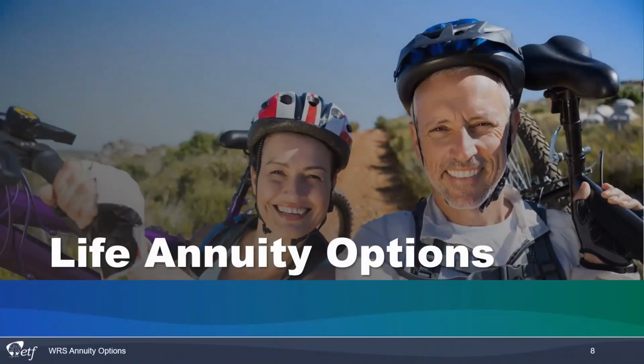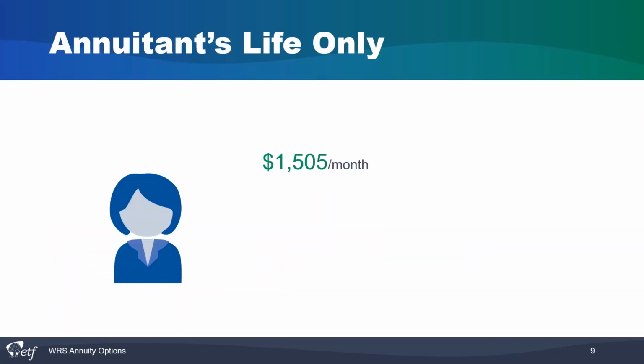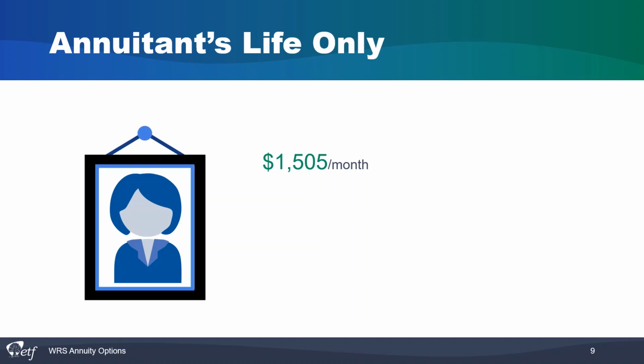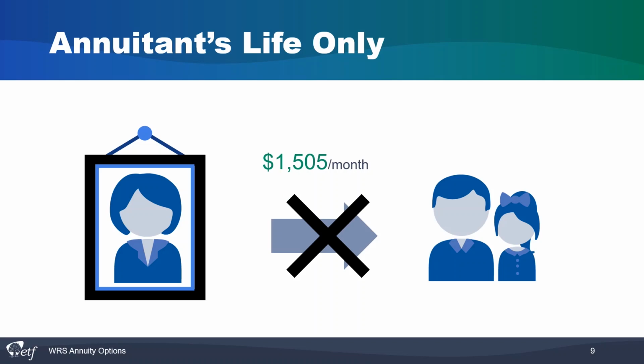Let's look at the life annuity options. A life annuity is payable to you for life. Everyone who is eligible for monthly payments has 3 life annuity options. The first is annuitant's life only, which means this option is payable to you only for your life. Since it is for the annuitant's life only, the monthly payment will end when you pass away. There is no death benefit payable to any beneficiary unless you take an accelerated payment. Then the accelerated portion of the annuity will be paid until the member would have turned age 62.